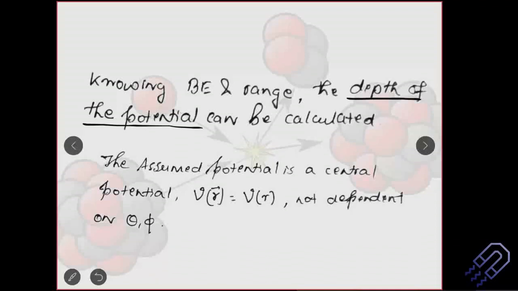So the assumed potential in this particular case is a central potential. And then the question is, what do you mean by central potential? I think you have studied this. It talks about the distance from the center. If you have a potential and we study its impact at a distance, let's say r, you are talking about a central potential. But then you don't talk about theta or phi, so you are not talking about the entire spherical coordinate. r is a part of polar coordinates, but when we consider r, theta, phi, it is the spherical polar coordinate.